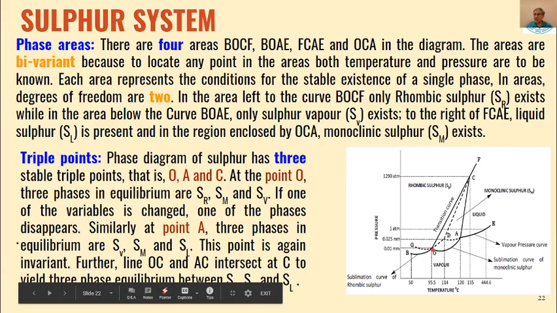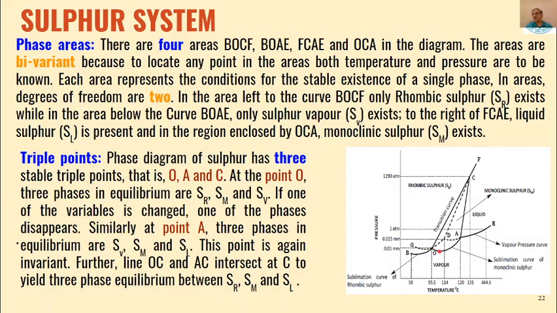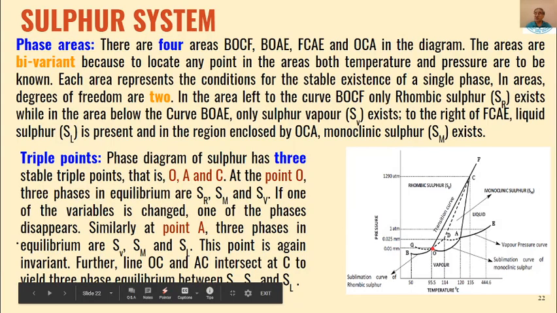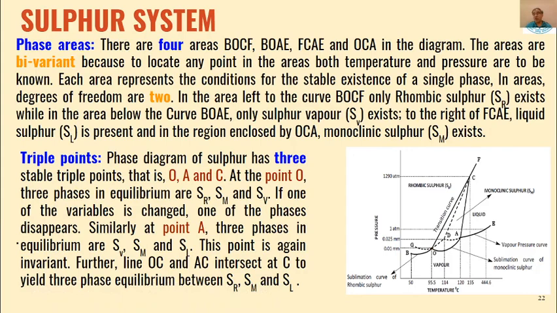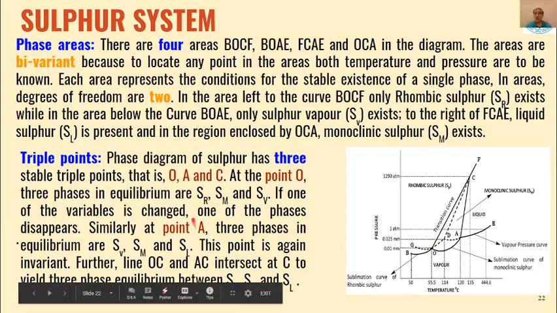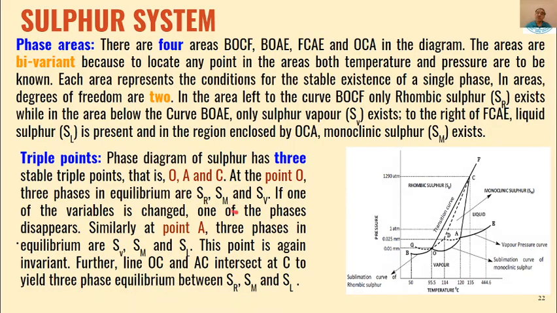And if we slightly change the temperature and pressure along any of these three lines, then one of the phases will disappear. So these three phases can coexist only at these triple points O, A and C. At O you will have SR, SM and SV. R is rhombic, M is monoclinic, V is vapor.